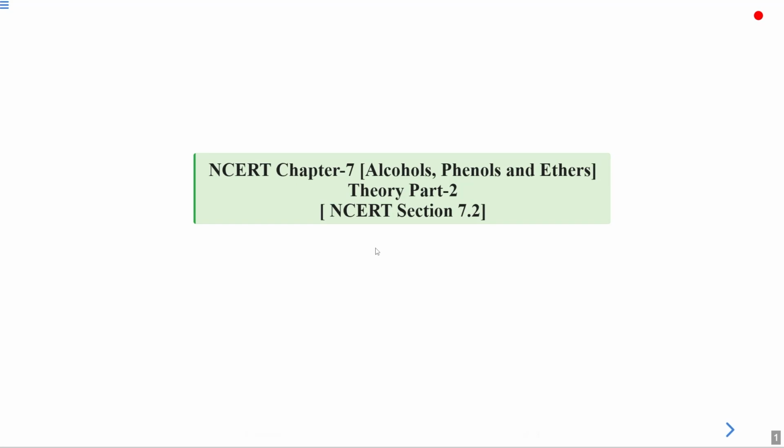Hello students. So we are covering NCERT chapter 7, that is alcohol, phenols and ethers. And today is theory part 2.